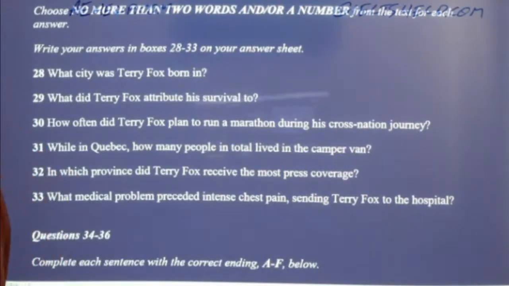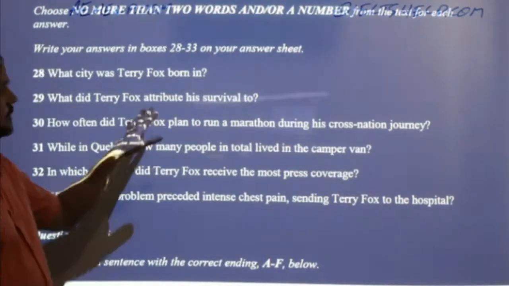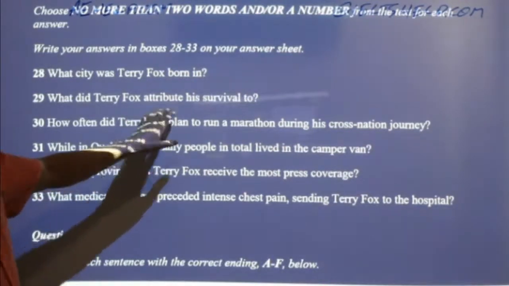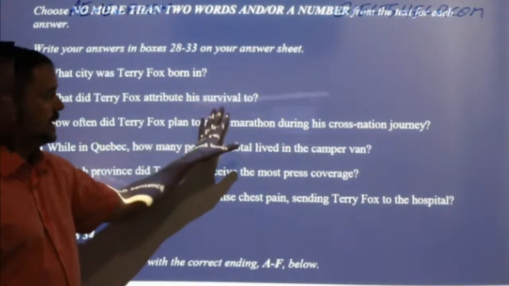All right, I'll give you a moment to do that. All right, so Carolina says Terry Fox gave his life to. That's not bad, Carolina. Give for attribute is a good paraphrase, so giving. Okay. Survival, life, yeah, sure.